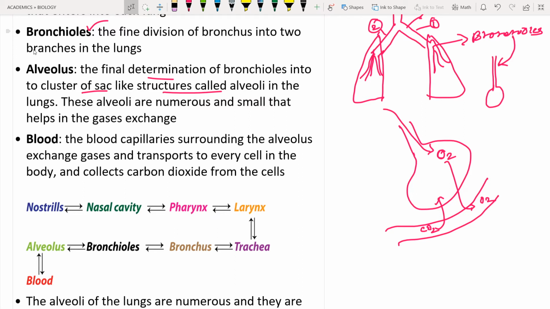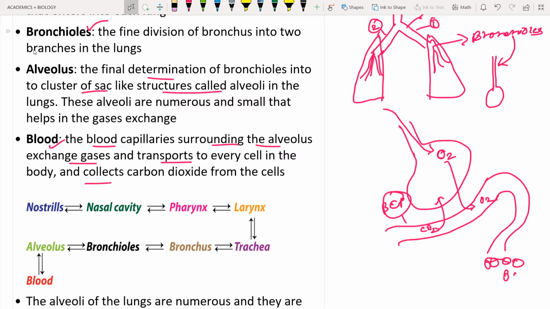Next is the blood, or you can call it the exchanging of gases. The blood capillaries surround the alveolus. So these are known as blood capillaries. They surround the alveolus, exchange gases, transport oxygen to every cell in the body and collect the carbon dioxide from the cells. Let us consider this is a blood vessel coming from the alveolus to the body parts, where there are cells.